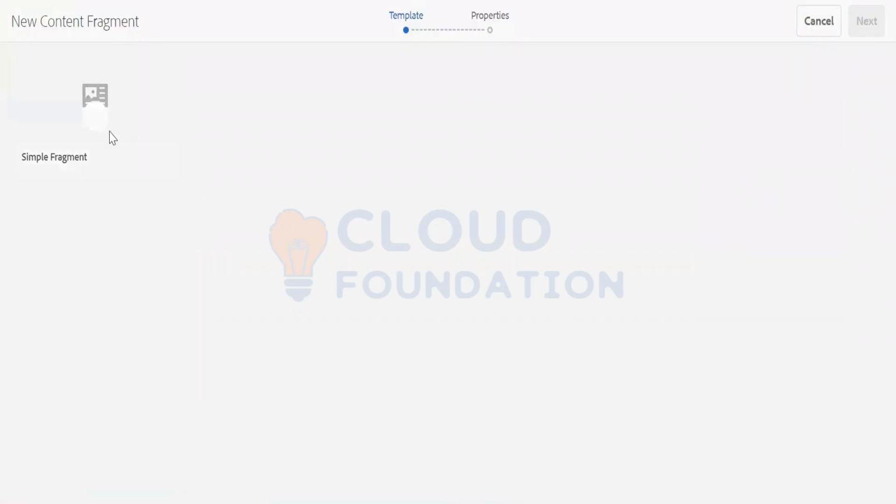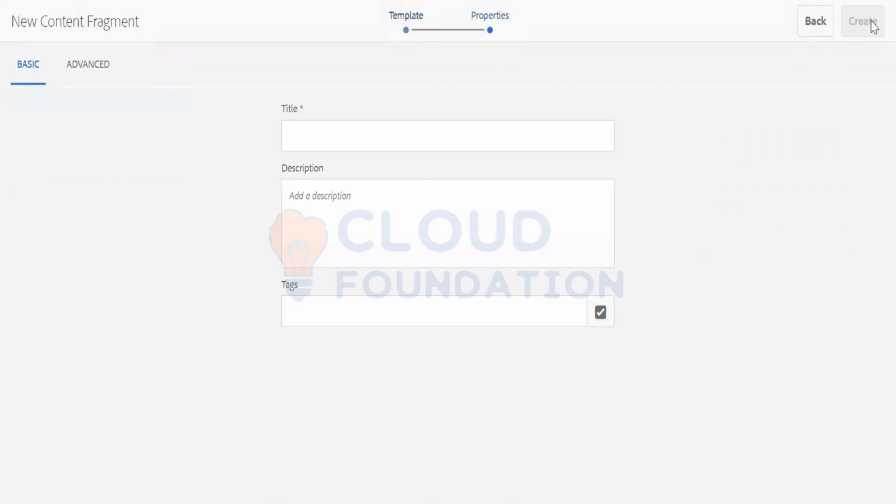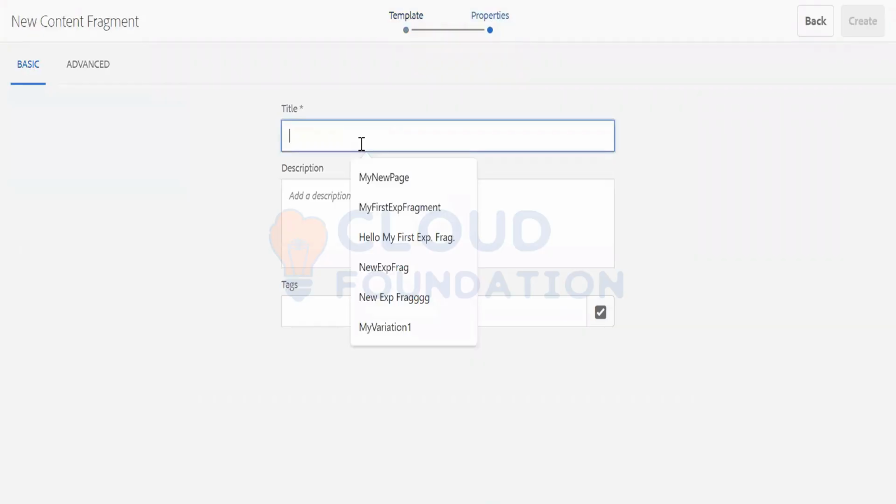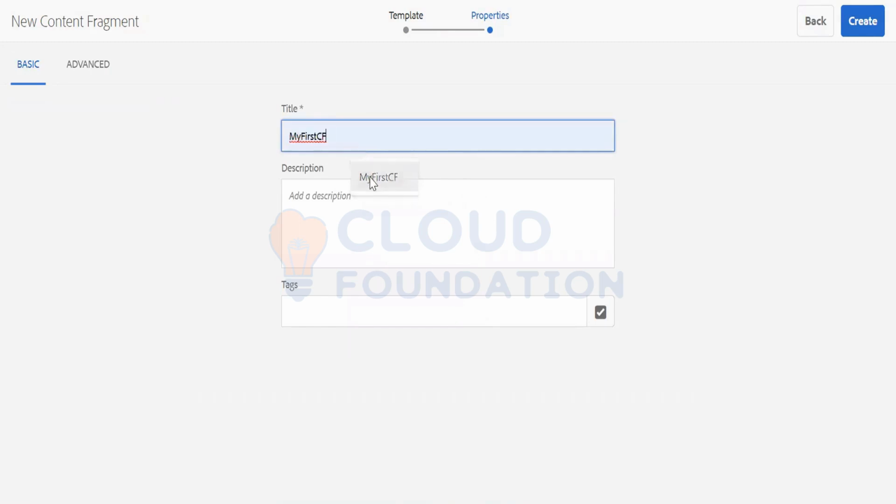Here I am going to select my content segment model, which means the template. Here I selected the template, but it is called a content segment model. And if I go next, I will say the title is my first CFO. Let me open this.